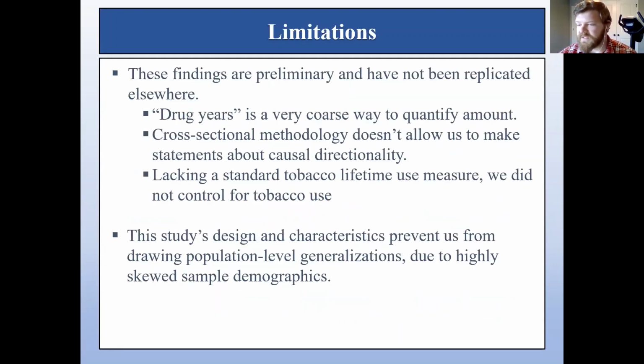This study was not without its limitations. Because these findings are novel, they need to be replicated elsewhere, prior to drawing strong inferences about the conclusions. We used a very coarse quantification of drug use in that we relied on drug years from the ASI, and it doesn't tell us anything about the amount of drug that was used in the space of that year, just the length of time for which someone was using the drug. And in addition, the cross-sectional methodology does not allow us to confirm that drug use years were causal to increased allostatic load. Again, replication would be great because due to the sample characteristics and its skewedness, we can't readily generalize to the larger population.